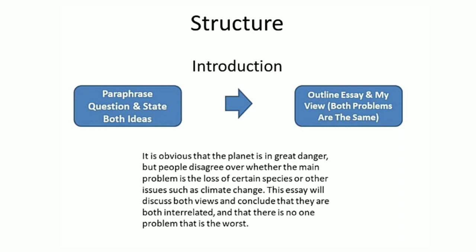First of all, I wrote a general line that today the whole planet is in great danger. Then I paraphrased the statement and mentioned both points, that people disagree. In the statement we were provided with two different lines. I combined them and wrote that people disagree over whether the main problem is loss of certain species or other issues such as climate change.